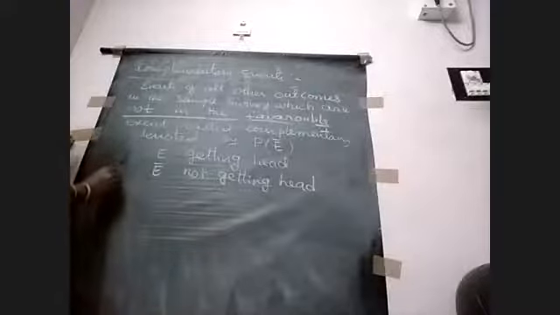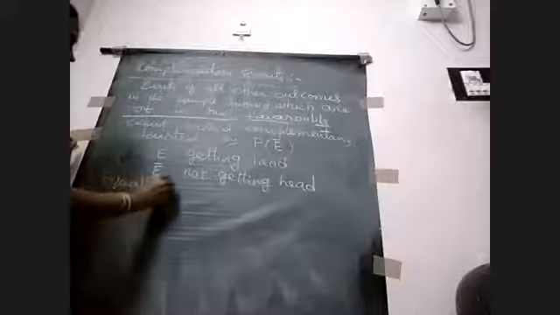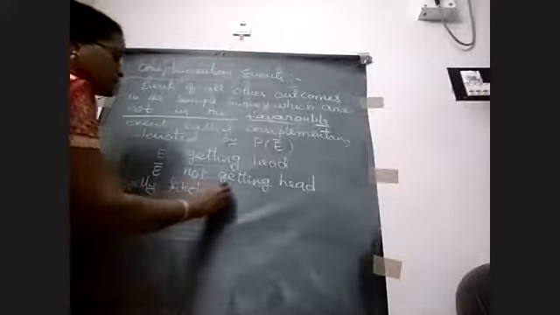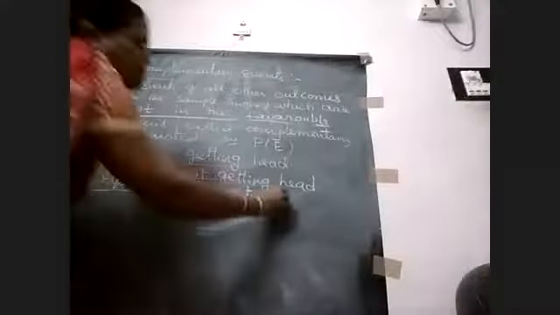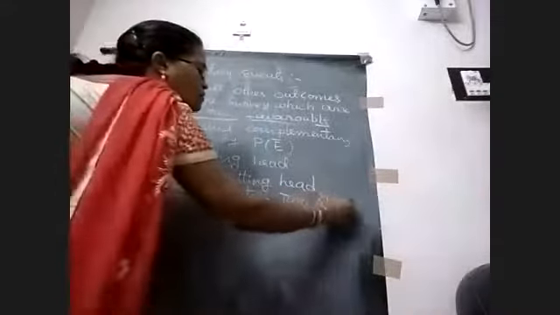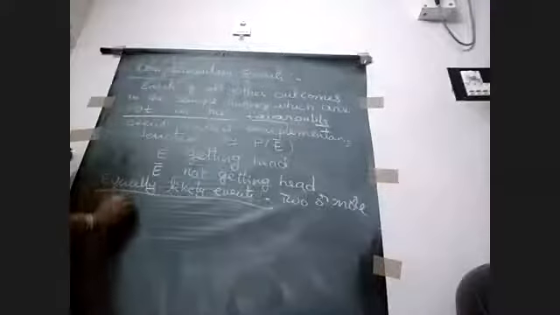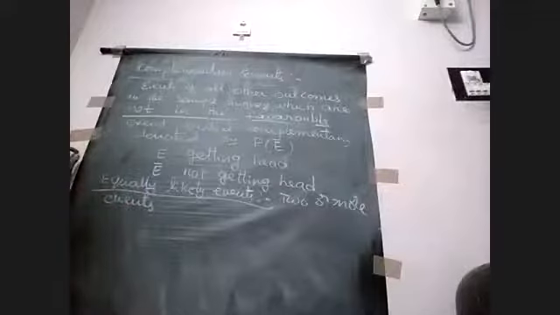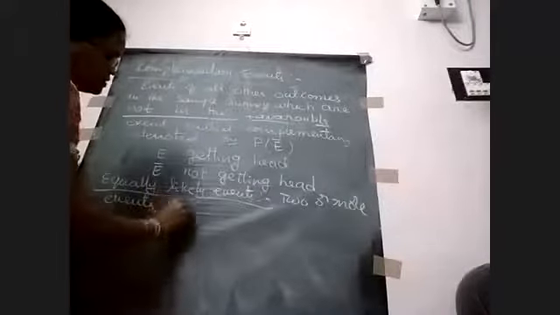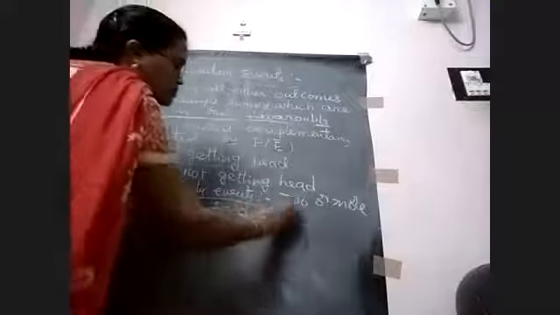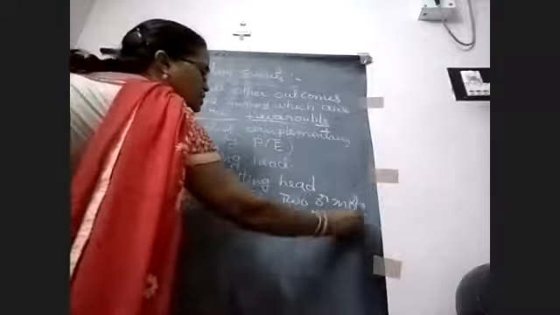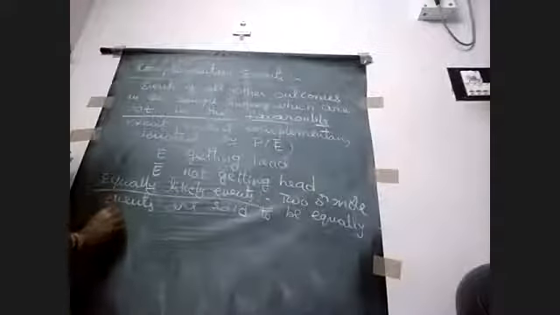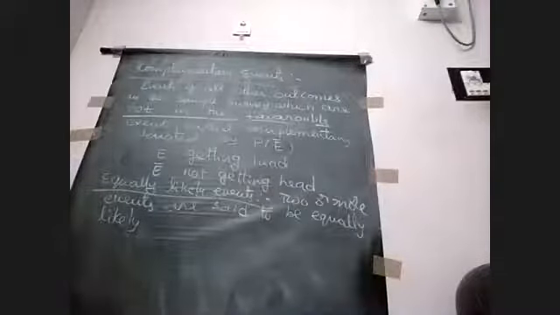And next one, equally likely events. What does it mean? Already we came across this term. Two or more events are said to be equally likely. ఎప్పుడు అంటాం మనం ఈక్వల్లీ లైక్లీ అని?